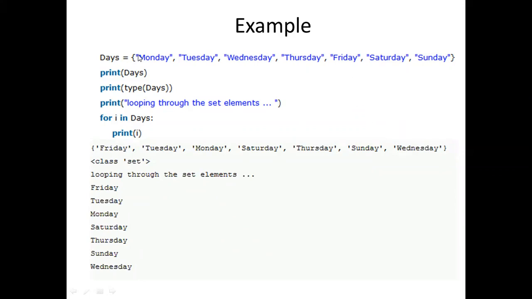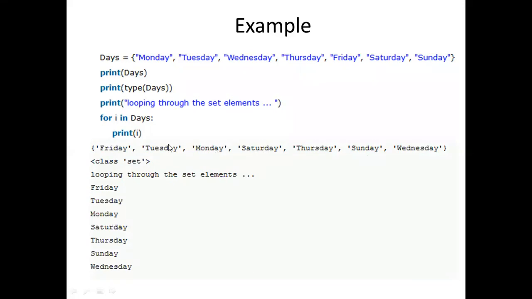Observe the output and compare with the program. Here you have declared one set, days. Immediately after that, we are simply printing the set. What is the first one you have used here? Monday, Tuesday, Wednesday. In a particular order you have created the days. But while printing the set, first Friday is displayed, then Tuesday, Monday, Saturday.